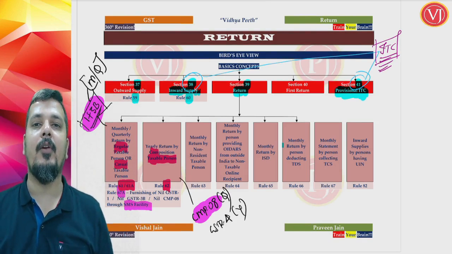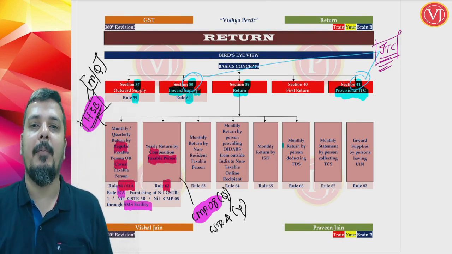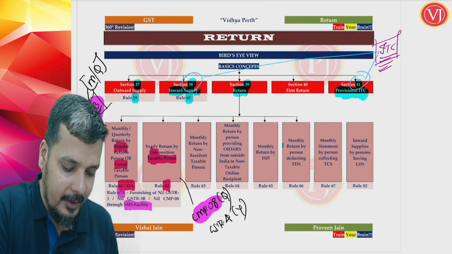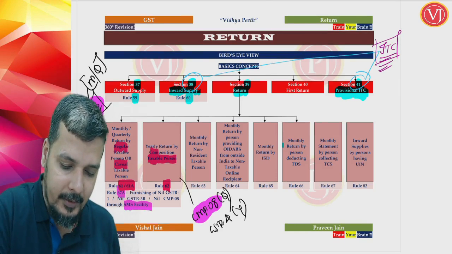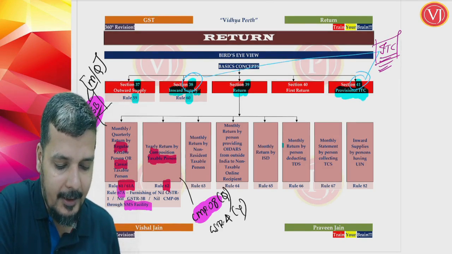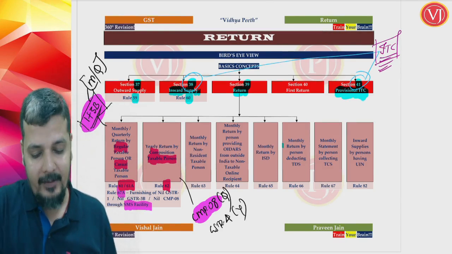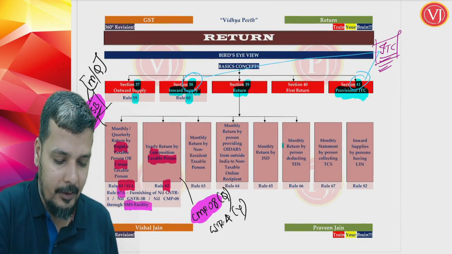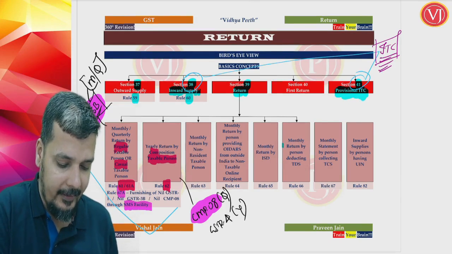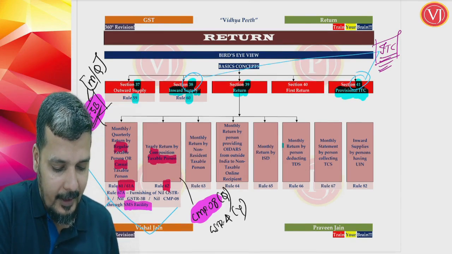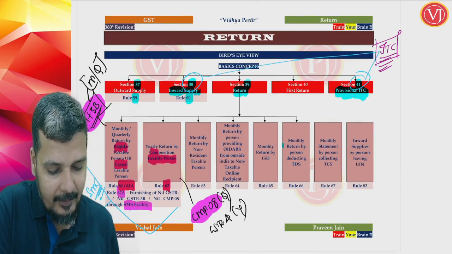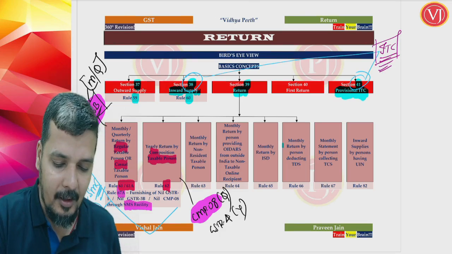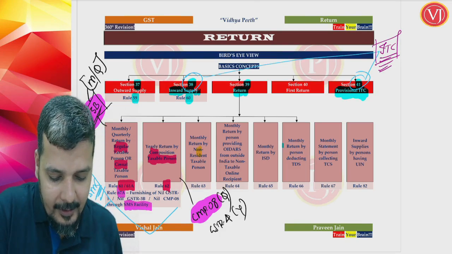Depending on whether you are under the QRMP scheme, quarterly return monthly payment, or the MRMP scheme, monthly return monthly payment. So these three cases: GSTR 1, GSTR 3B by a regular taxable person or casual taxable person, and CMP 08 by a composition taxable person. If at all you don't have any transactions, that nil return can be filed by your SMS facility, rule 67A.